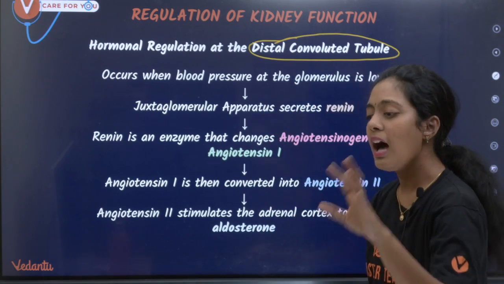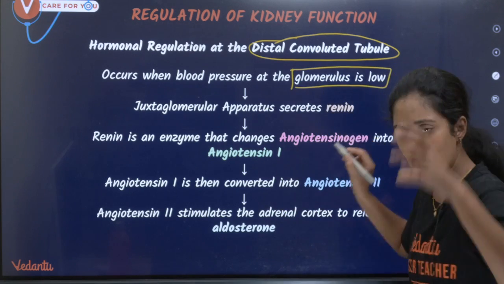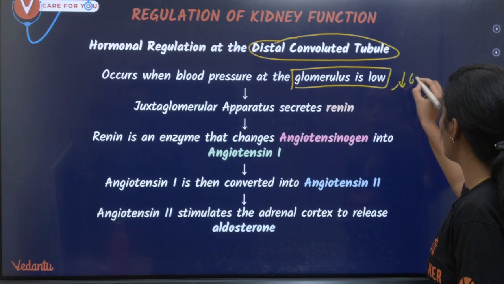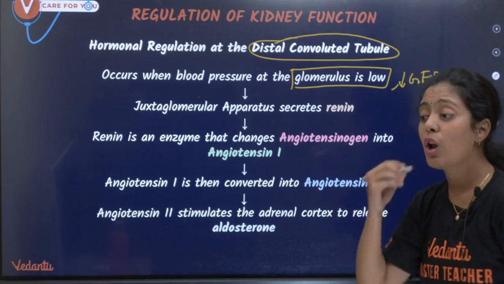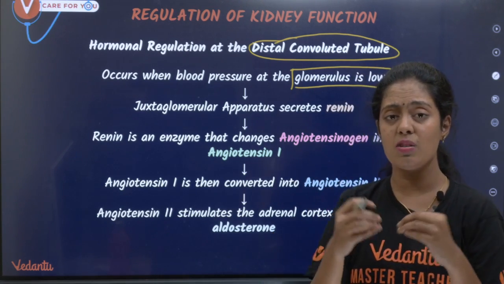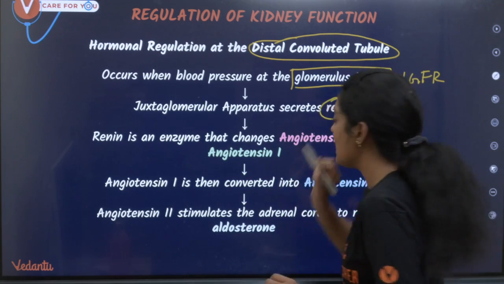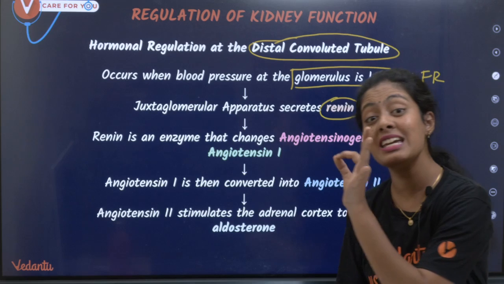Okay, yes, this occurs when the blood pressure at the glomerulus is low. The blood pressure at the glomerulus is very low, the glomerular filtration rate is very very low. Then my juxtaglomerular apparatus becomes completely active. They get active and they produce an enzyme called renin, RENIN.